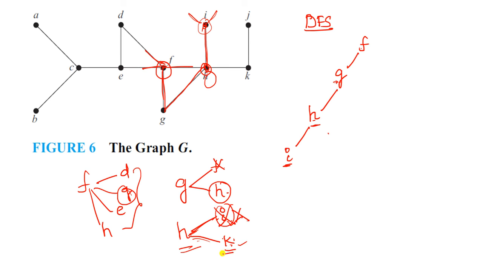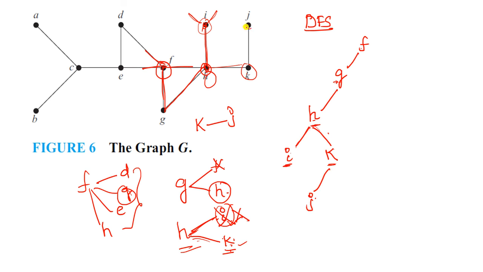And what is the remaining here? K. Now see, where do we insert K? As a right child of H, because we already inserted the left child. Now we insert the right part of H. Now you are in K. Check whether there are any adjacent edges for this K. Yes, K has a connection with J, only one connection. So you can simply insert J here, as the left part of K.